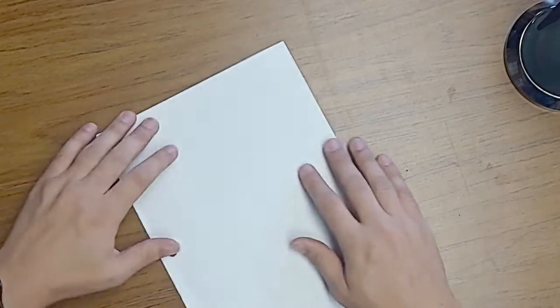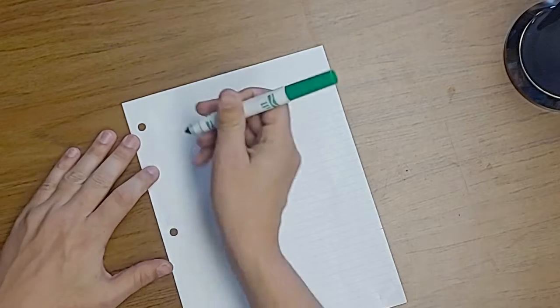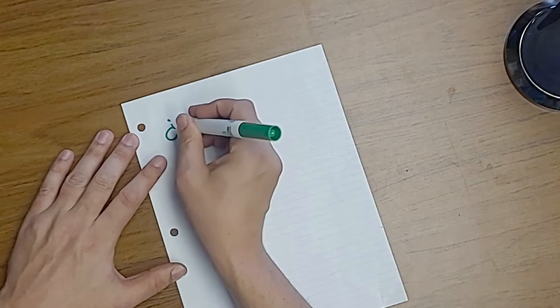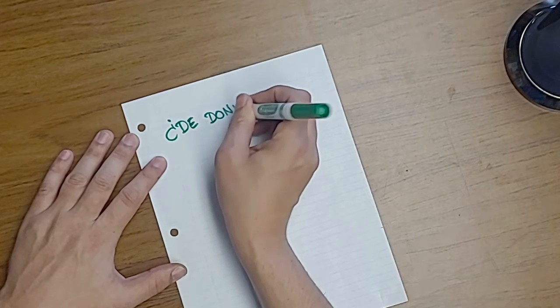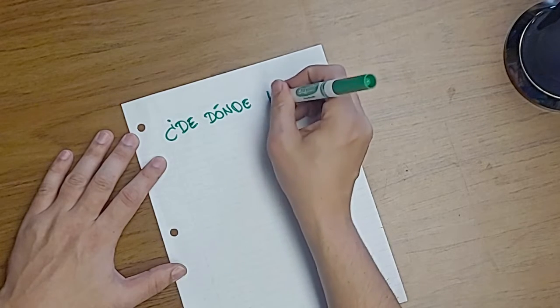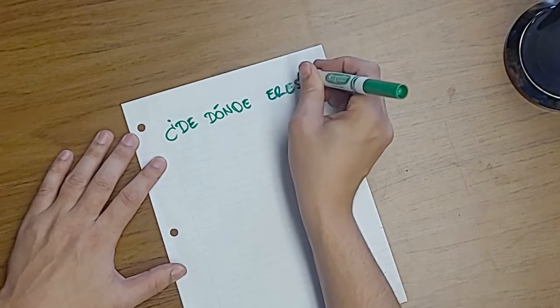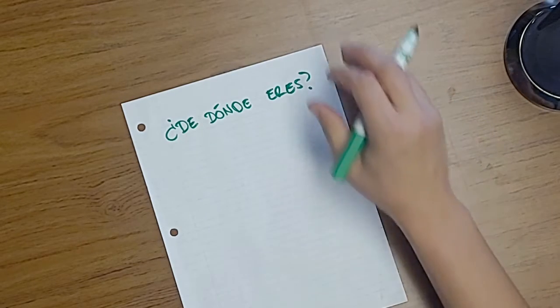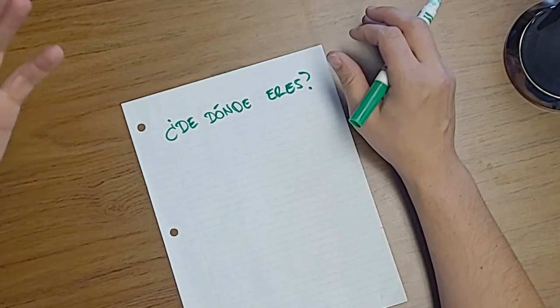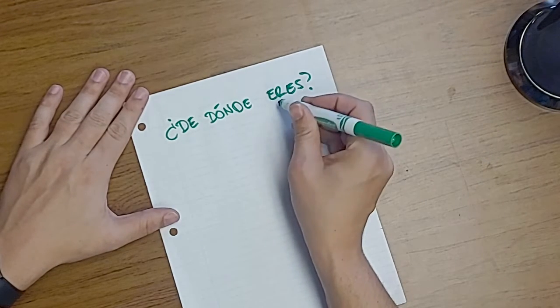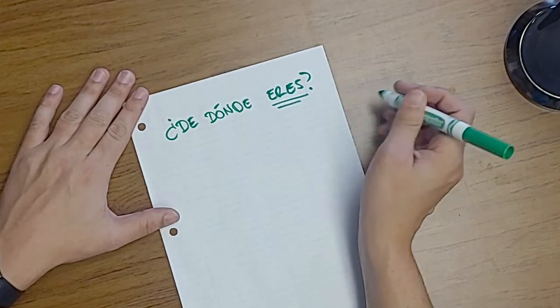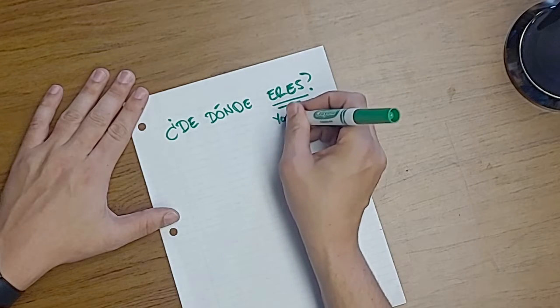So if we were to give some examples of phrases that we should already know, we have seen the question, ¿De dónde eres? And we know that this is, where are you from? So looking at this, we could identify that this is you are.